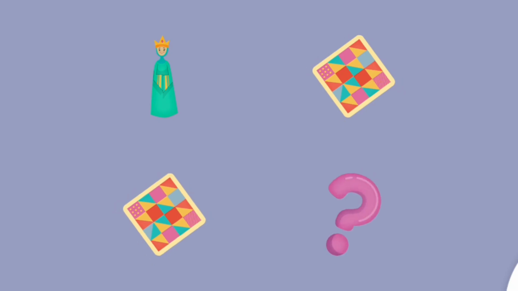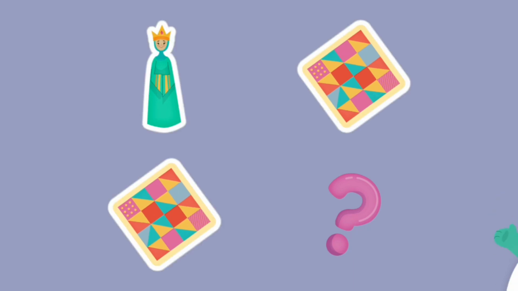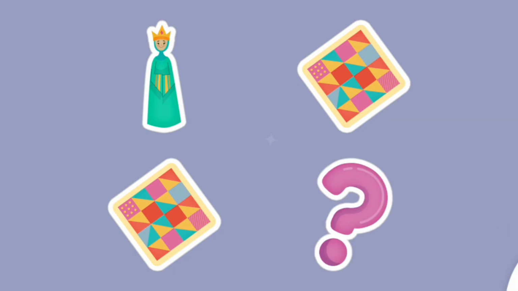All of these things start with the q sound. Tap them all and listen to the q sound at the beginning. Queen. Quilt, quilt. Question. Keep it up.